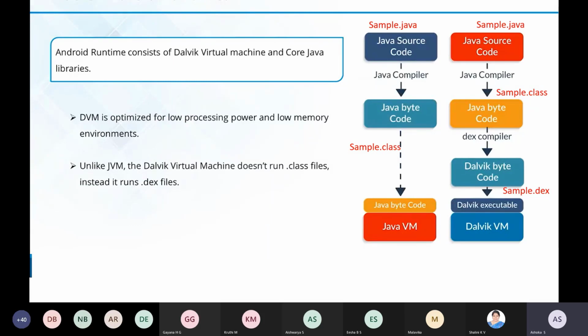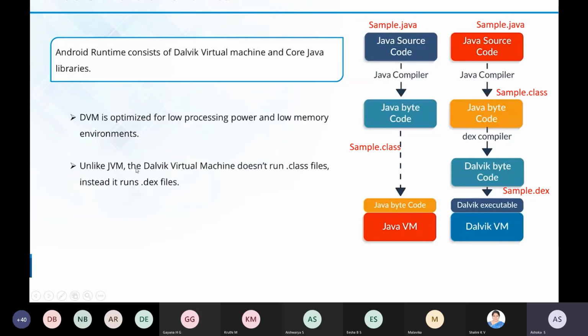To suit that, we require optimized compilers. That is why they have introduced the Dalvik virtual machine. The DVM is optimized for low processing power and low memory environments.